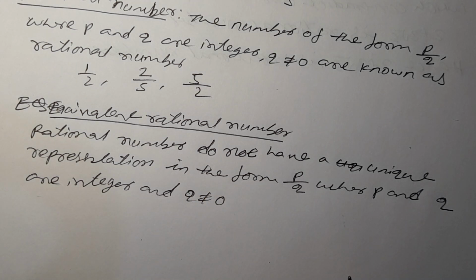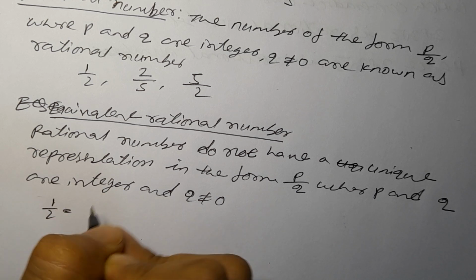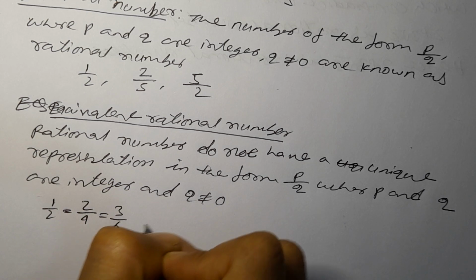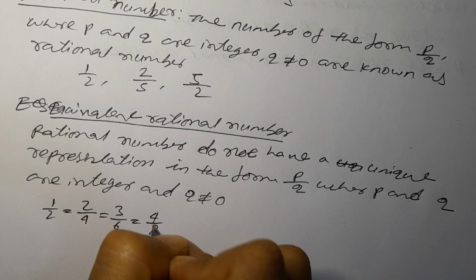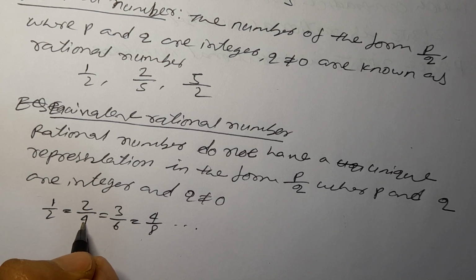So when a number is in p by q form, there are lots of equivalent forms, because after cancelling, every number will remain the same. There is a simplest one. Let's take 1 by 2, 2 by 4, 3 by 6 and 4 by 8. It will go on in this way. See how? If you cancel here, you get half.